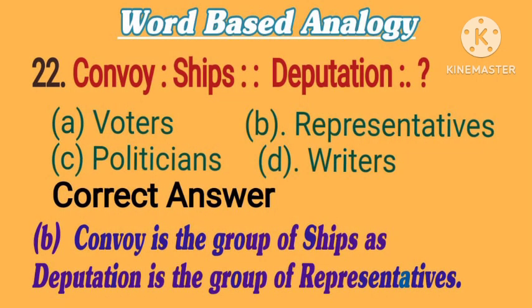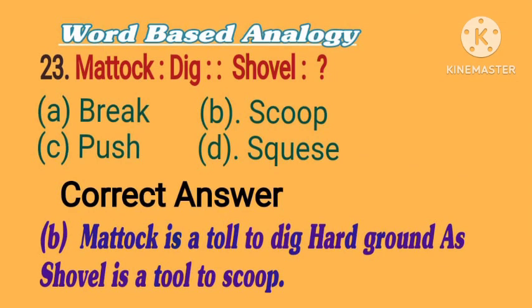22. Convoy is to ships, as deputation is to what? Options are A. Voters. B. Representatives. C. Politicians. D. Writers. Correct answer is B. Representatives. Convoy is the group of ships, as deputation is the group of representatives.